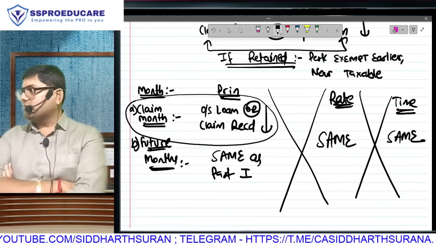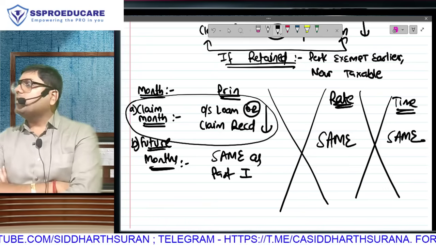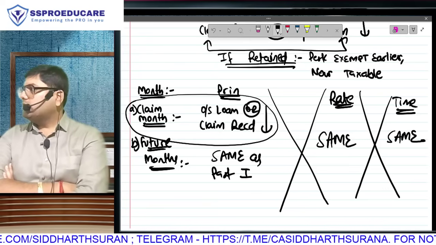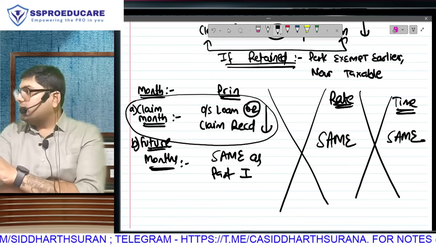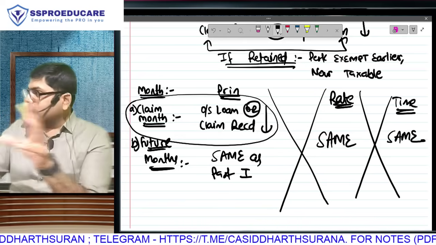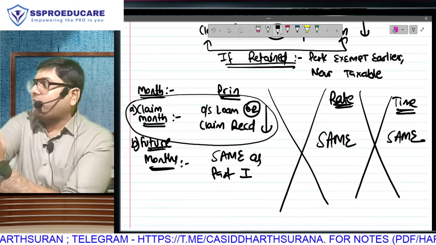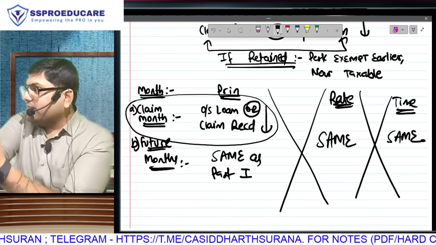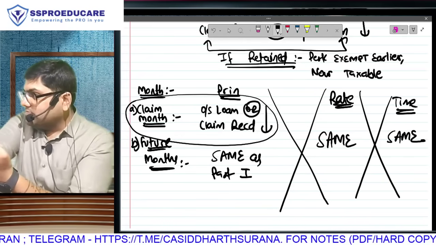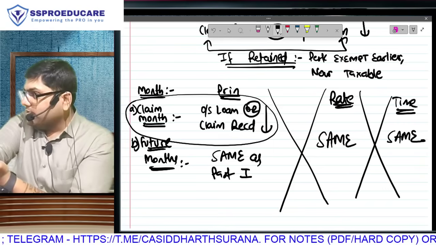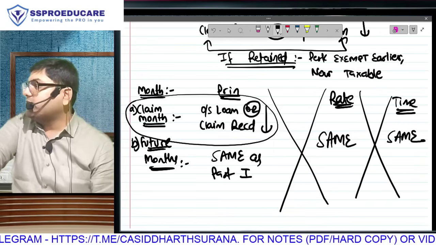Why? Understand the logic. I have already paid 2 lakh from my other taxable income to my employer. During this phase, when the balance came down from 5 lakh to 3 lakh, I paid that 2 lakh, which was my taxable income. So from my pocket I have paid. This 50,000 is only reimbursement of that amount.